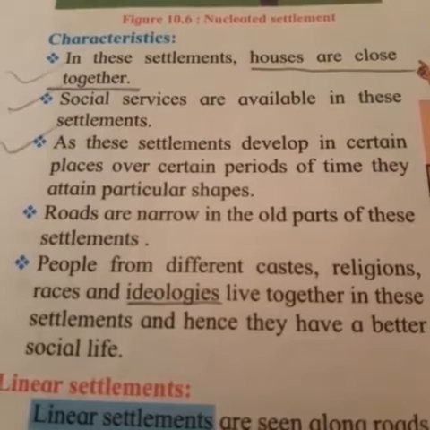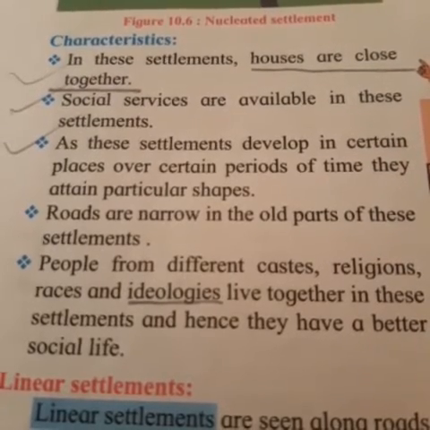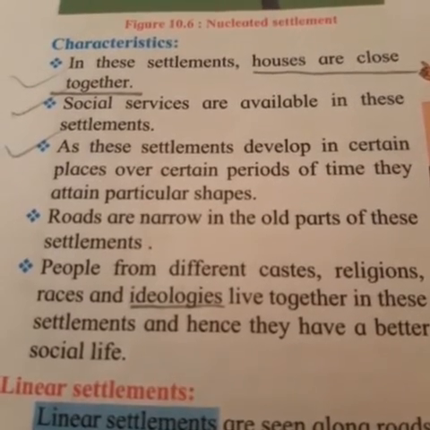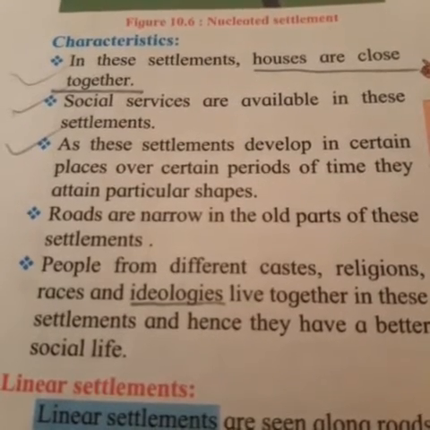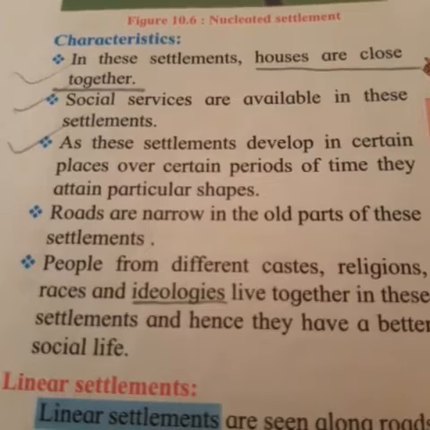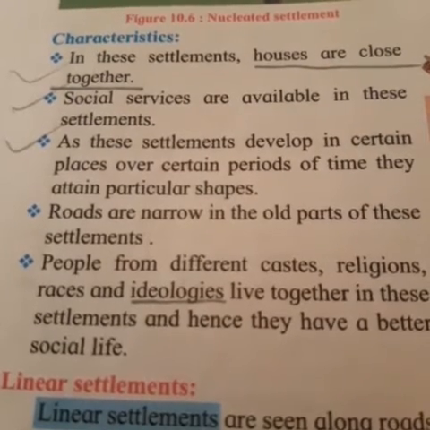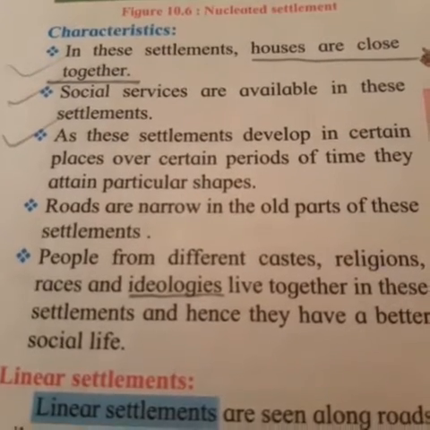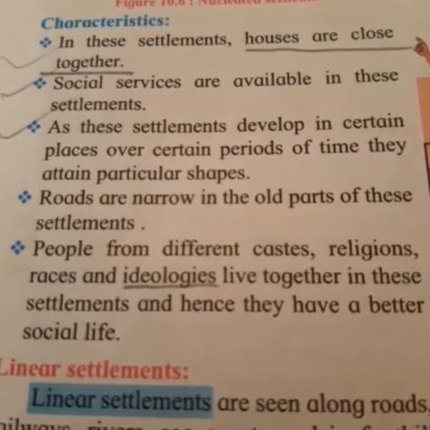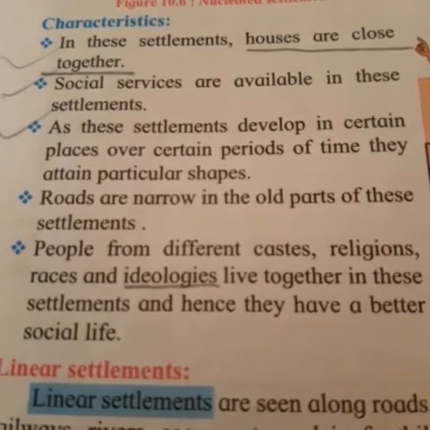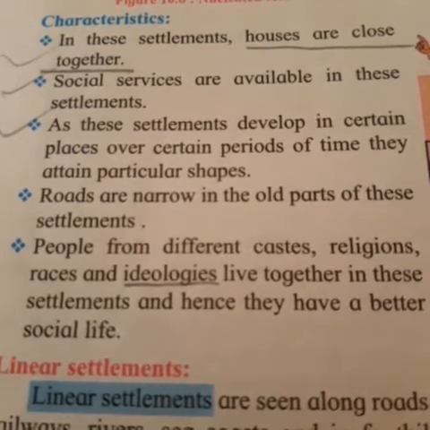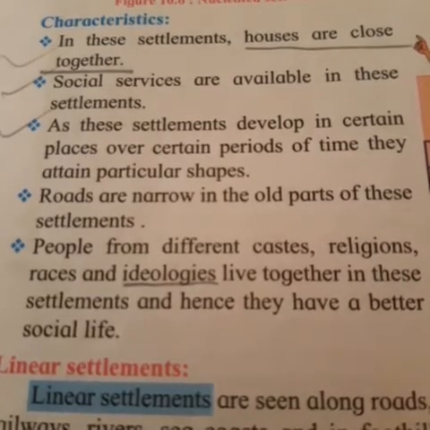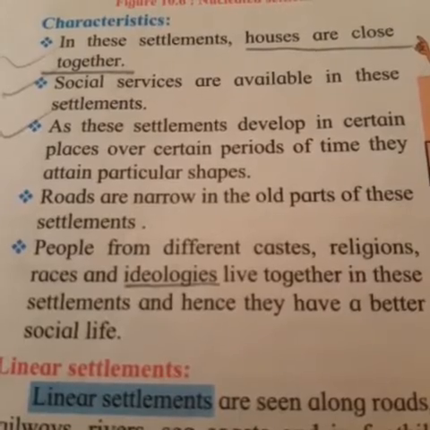Characteristics: in this settlement, houses are close together. Social services are available in these settlements. As these settlements develop in certain places over a certain period of time, they attain particular shapes. Roads are narrow in the old part of this settlement. People from different caste, religion, race, and ideologies live together in this settlement, and hence they have a better social life.